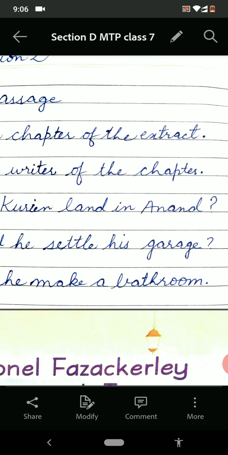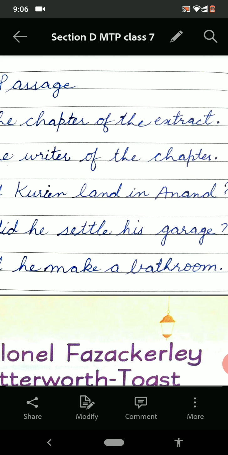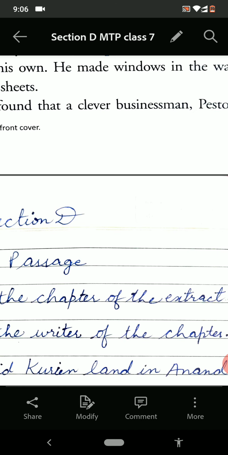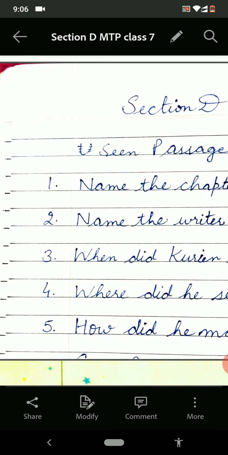Then the next question is, how did he make a bathroom? He made a bathroom with iron sheets. It is the last line of the passage. See, a bathroom with iron sheets. So this is the answer.